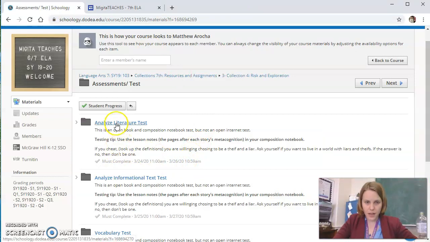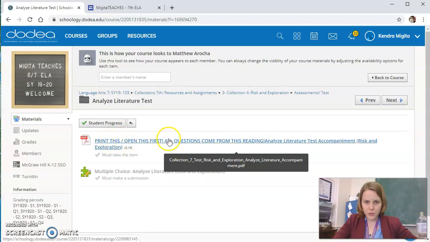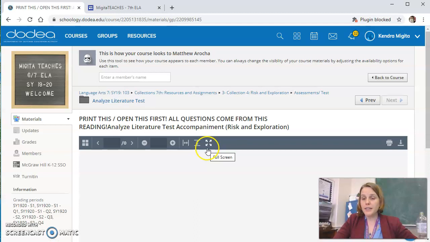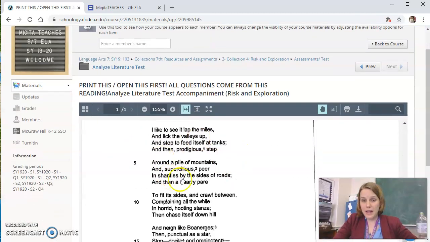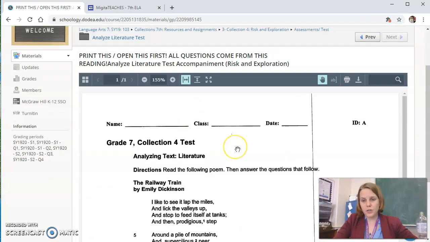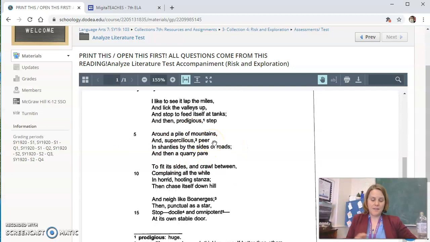Alright, so I read the directions, ready to go in here. Print this and open this. First questions all come from this reading. So ladies and gentlemen, if you just dive into the quiz, it's going to be asking you questions, and you don't have any context because you haven't read this in order to answer the information. So you need to click on this. I recommend printing it and having it in front of you, so you can physically see it. I think it's easier to physically see it and then do the quiz on the screen. But if you're not able to print, then just split your screen in half, put the reading on one side and the quiz on the other.